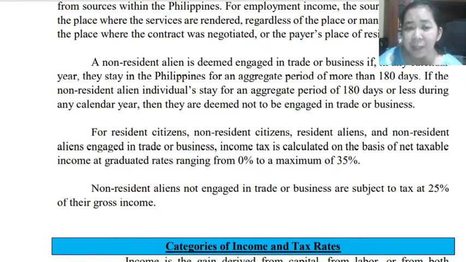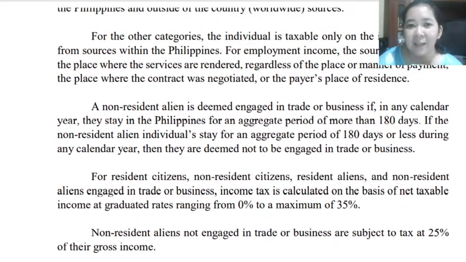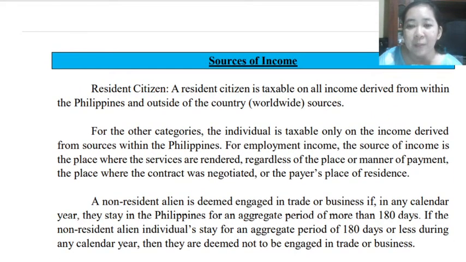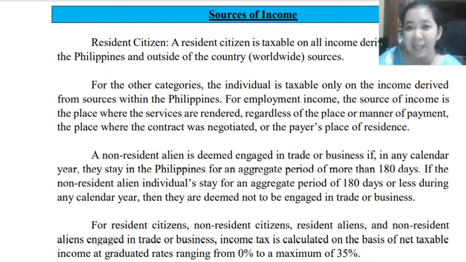Meaning, your income tax is based on gross income. When we say gross income, meaning you are not allowed to have a deduction. So 25% of your gross income will be your tax due. Okay, so that is for our sources of income.